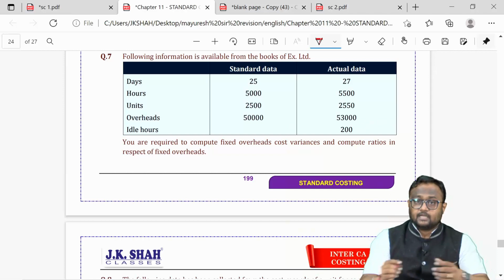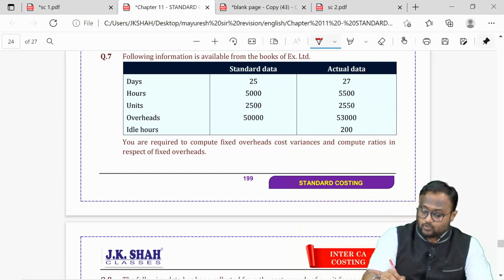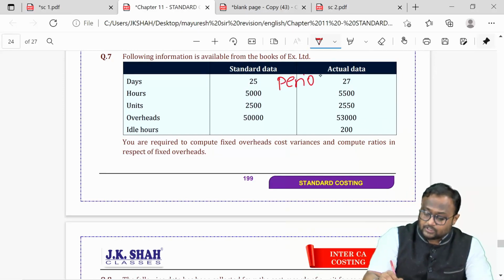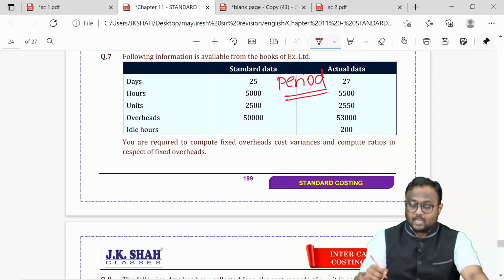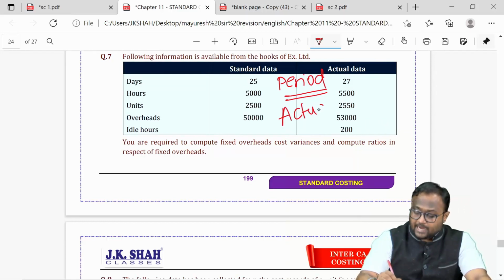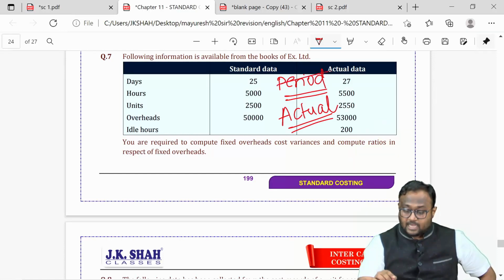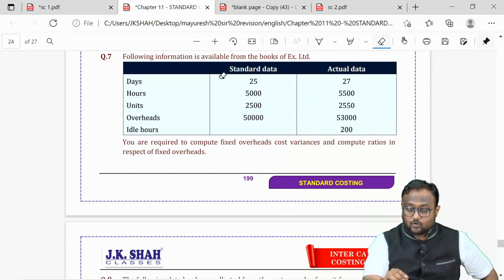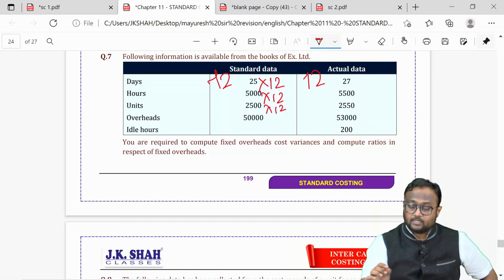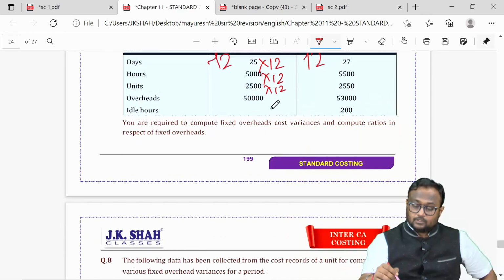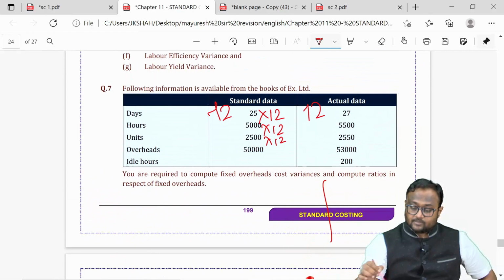So standard data, budgeted data and actual data both must be for the same period. And the period should be the actual period, not the standard one. So if my standard is given for 1 month, actual is given for 1 year, this will also be converted into 1 year by multiplying everything by 12. So actual period is to be considered as a base, never forget that.